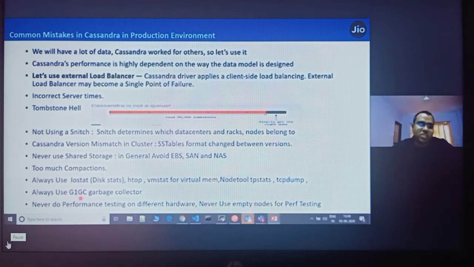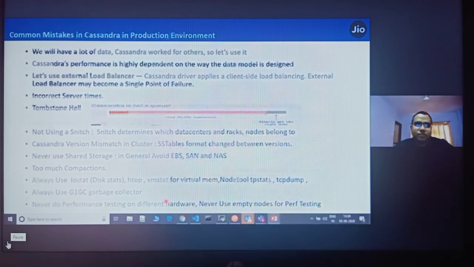Otherwise, other garbage collectors are like a stop-the-world scenario, where the application threads are stopped based on when the garbage collector thread is executing. So never use other garbage collectors because it will hamper performance. Always use G1GC. And always try to do performance testing on the same hardware which is available in production. If you test on different hardware, you will get different results and it may impact production when you go live in Cassandra.